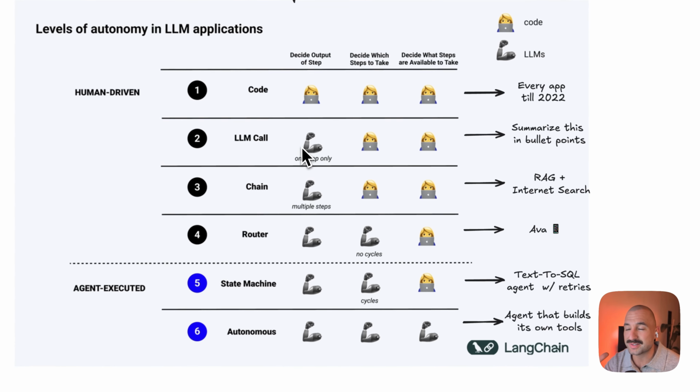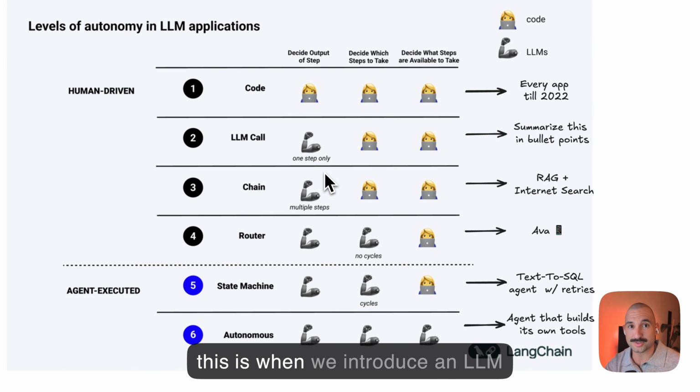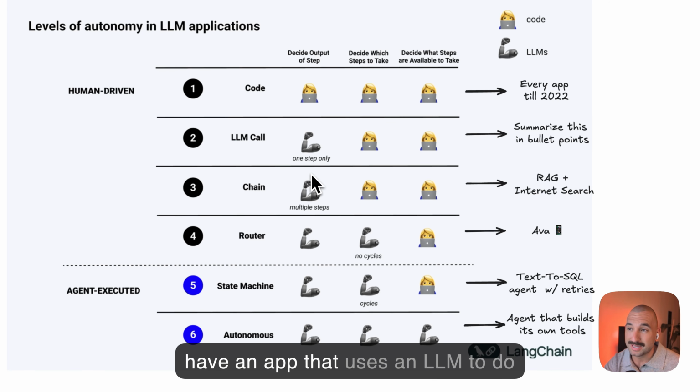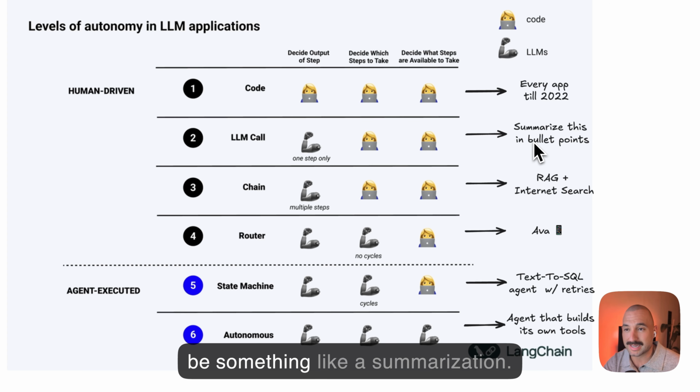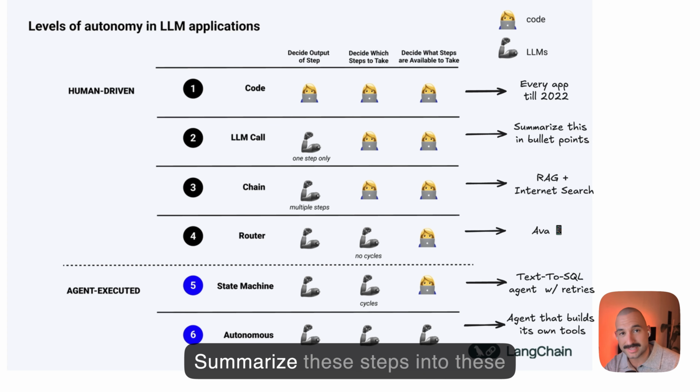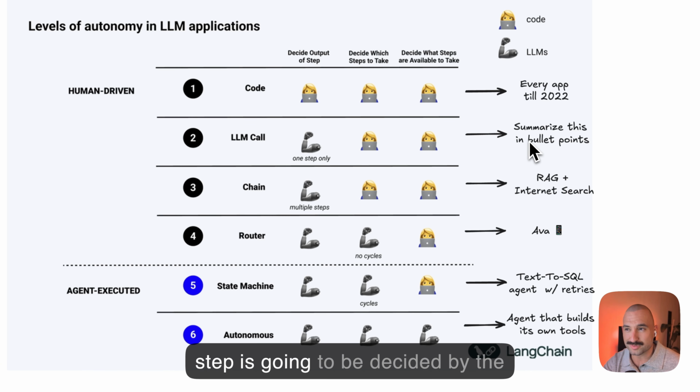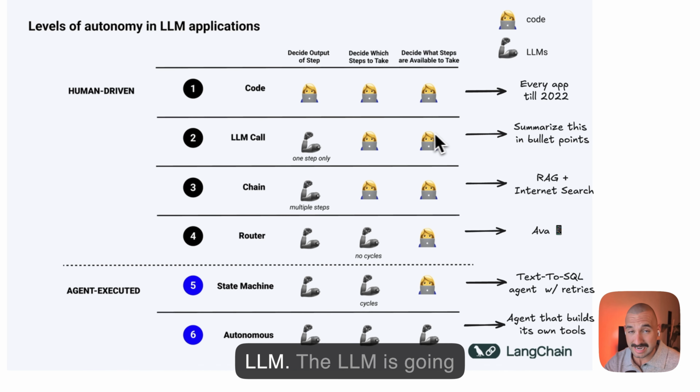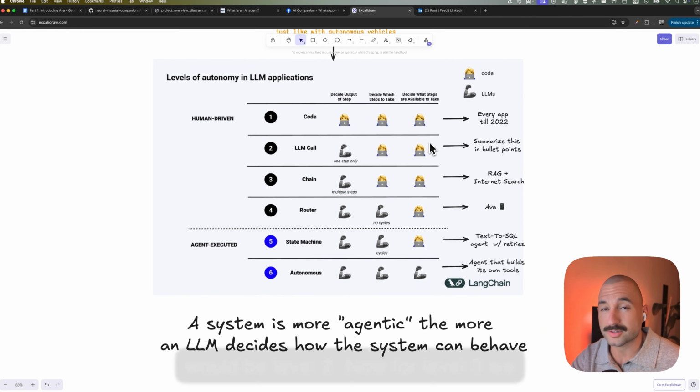Then we have level 2. This is when we introduce an LLM call into our application. Here we have an app that uses an LLM to do something. An example of this could be a summarization: summarize this text into these bullet points. The output of this step is going to be decided by the LLM. The LLM is going to do this summarization. So that would be level 2.